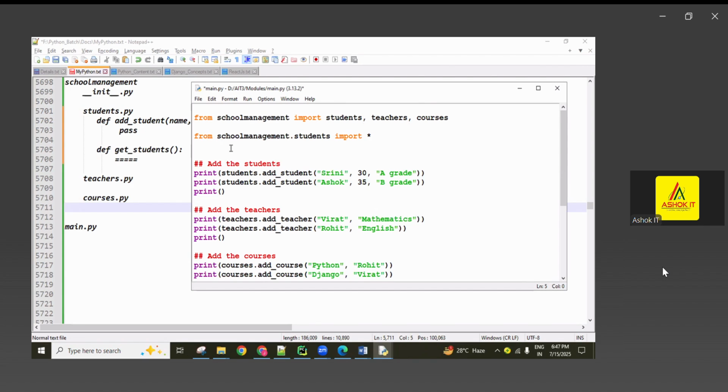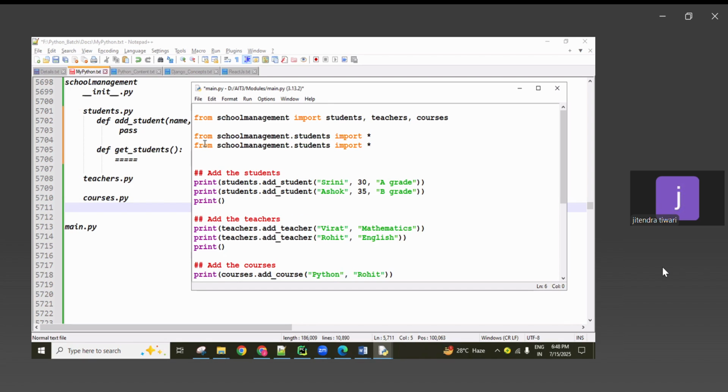Okay, now. For example, when you are learning Django, guys, the Django is like one package, assuming. Inside that there are a number of modules, and in every module, a number of functions. So whatever we want, we can import them and we can use them. This can also be used. If you are using like this, the 3 statements are required. If you are using the first line, this line is not needed.